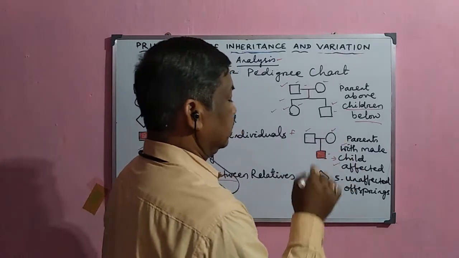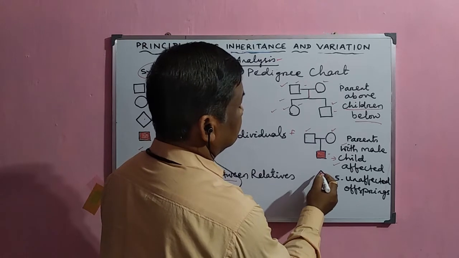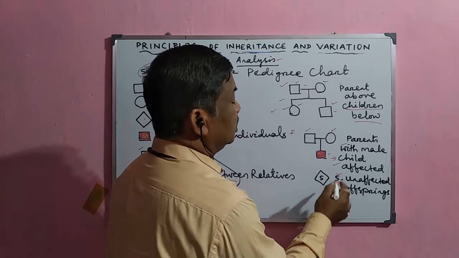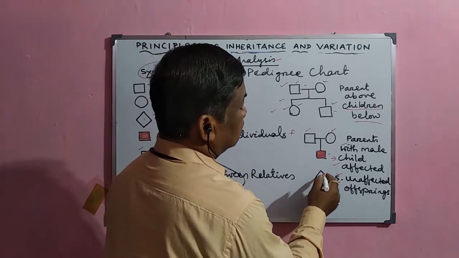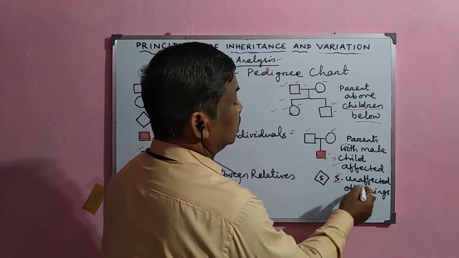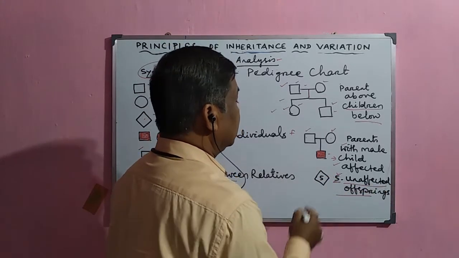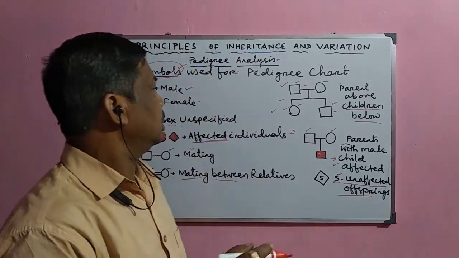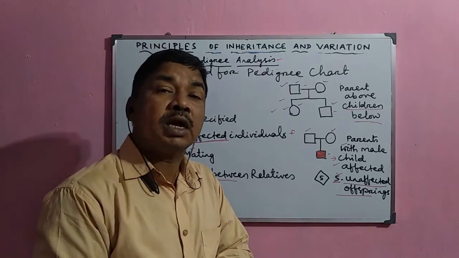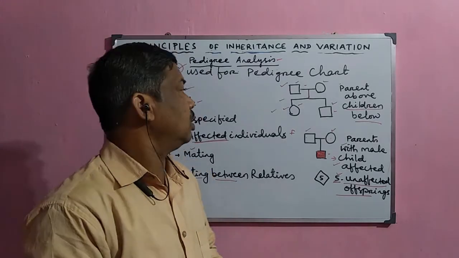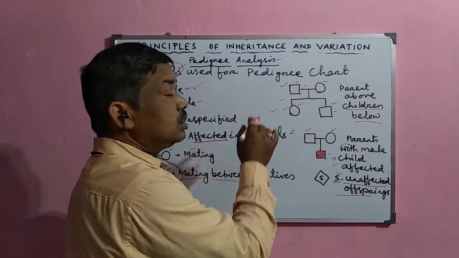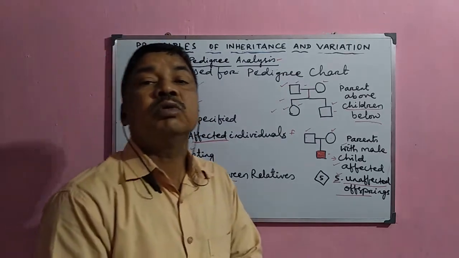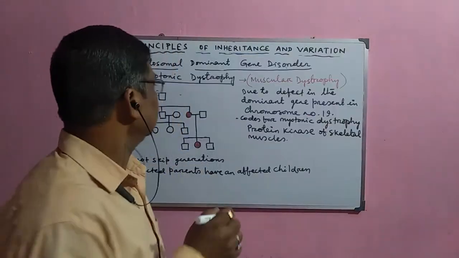Sometimes we also represent it as a diamond with a 5 written inside. That means it is a diamond shape that is not filled with red, so they are unaffected, and there are 5 unaffected children. So there are many other complicated symbols also used for the analysis of the pedigree. But in class 12, normally only this many symbols are used to analyze the pedigree. Myotonic dystrophy.